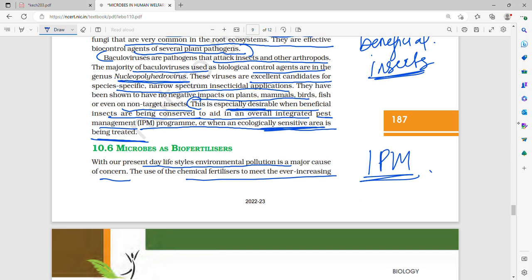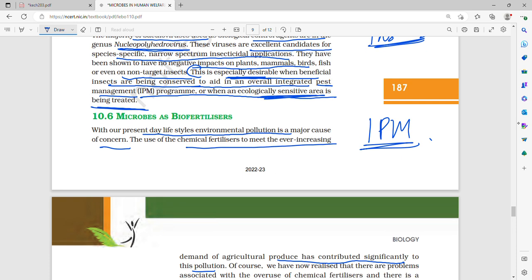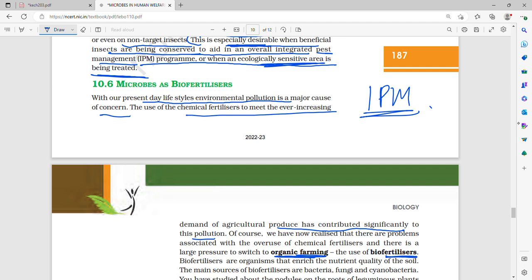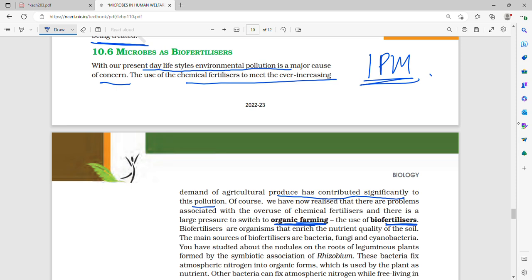Then baculovirus helps in attacking insects and other arthropods. It is used as a biocontrol agent in the genus Nucleopolyhedrovirus. Excellent candidate, species specific, narrow spectrum. Why is it very essential? Because in integrated pest management programs, ecologically sensitive areas are being treated. All the beneficial insects remain as they are, and this shows no effect on mammals or non-target insects. Baculovirus will only target the very specific pests and insects that we need to eradicate.